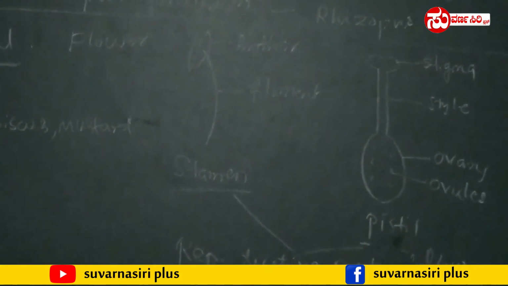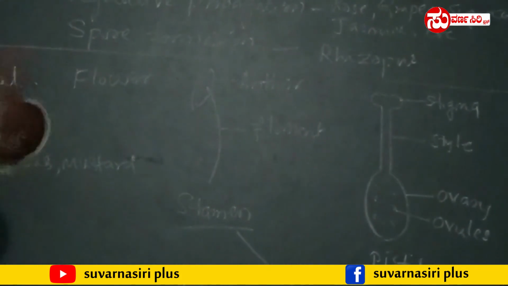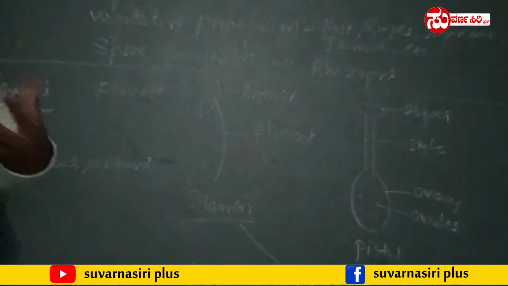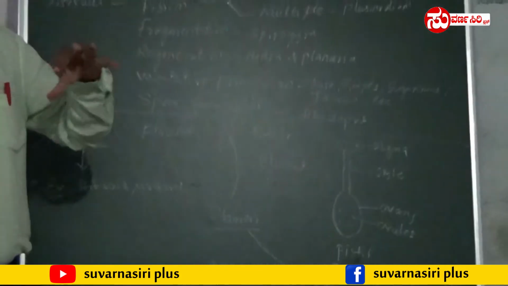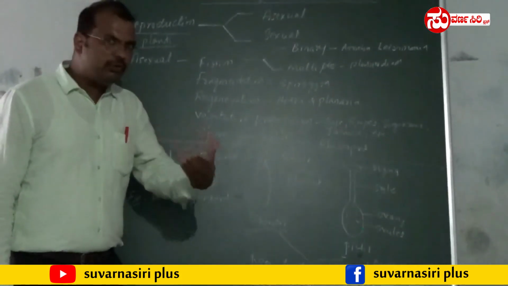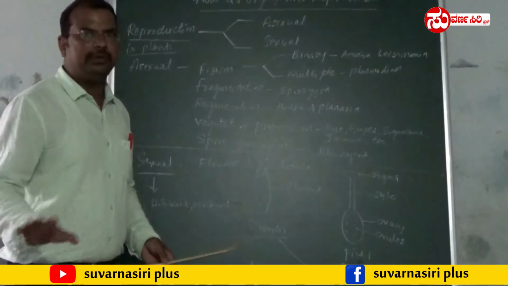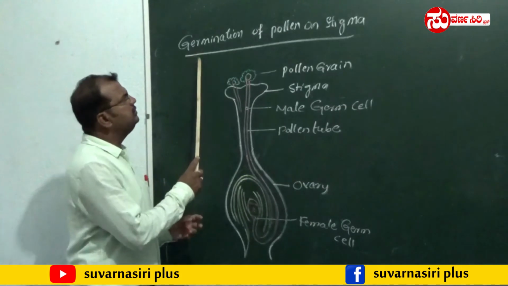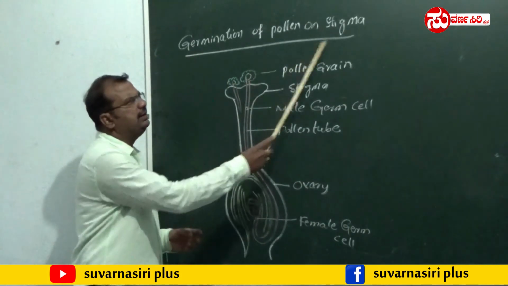Next up, we will discuss how germination of pollen grain on stigma takes place. What is germination? How does it take place? That I am going to explain now. The next part is about the germination of pollen on stigma.